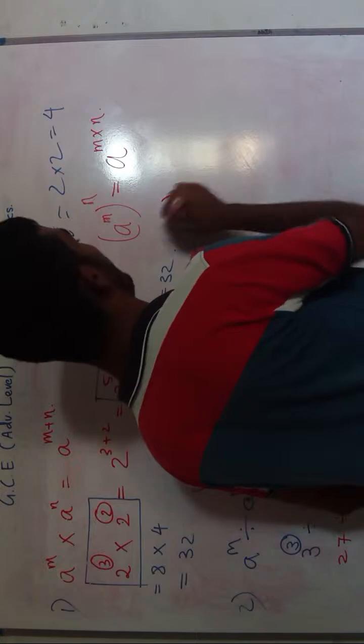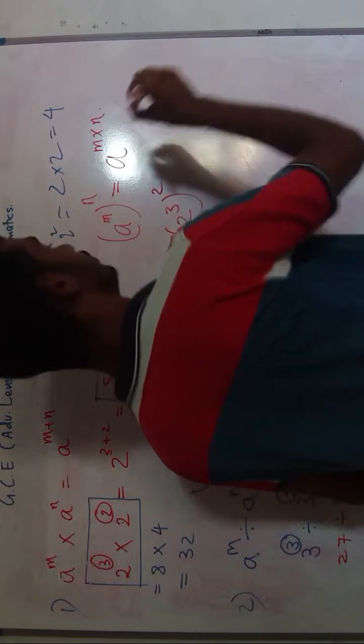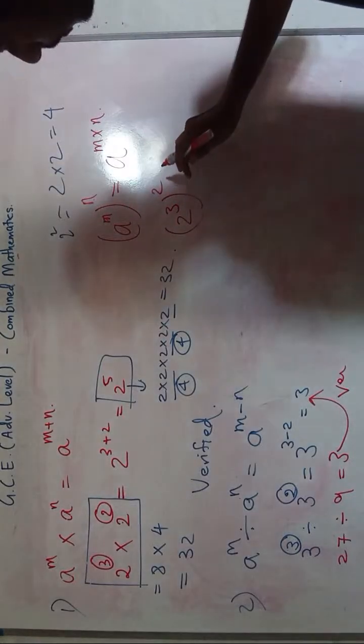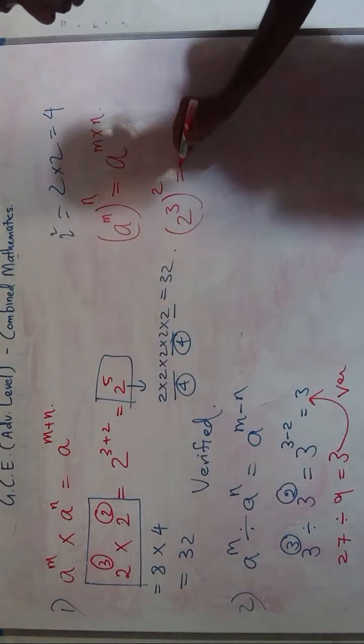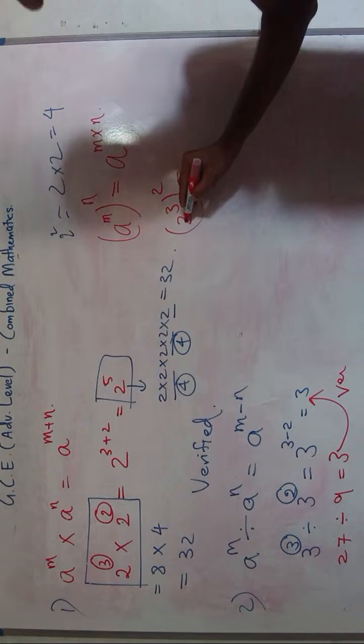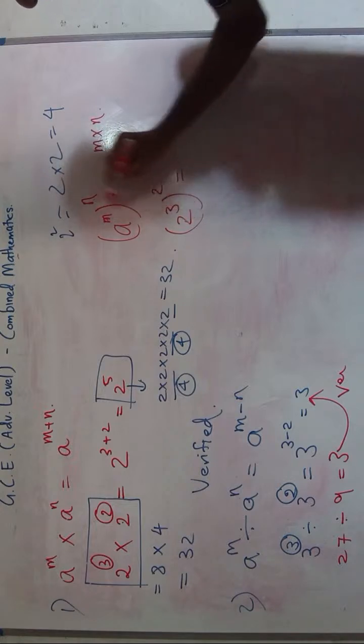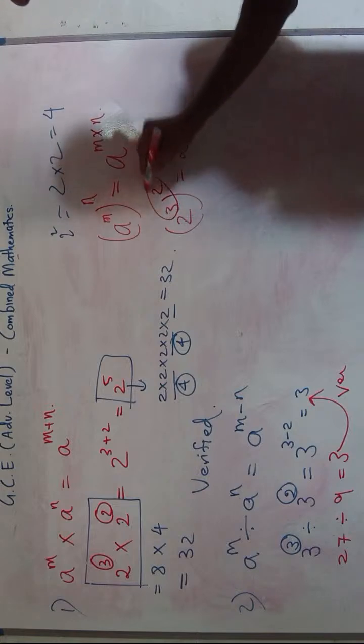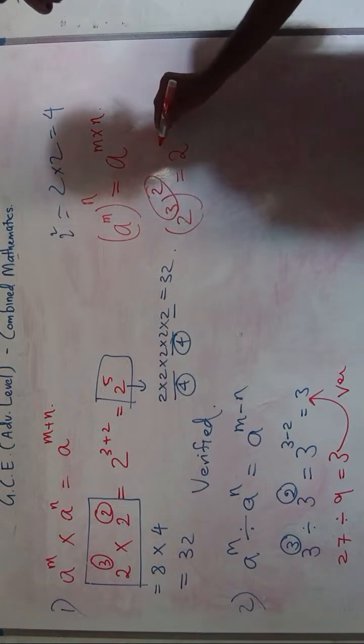2 power 3 power 2. So this will be equal to, instead of a we have 2, instead of m we have 3, instead of n we have 2. So this will be equal to 2 power, we just want to multiply these two exponents. So here 3 times 2.